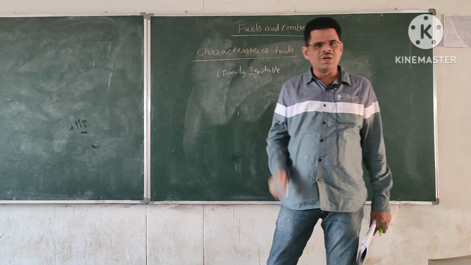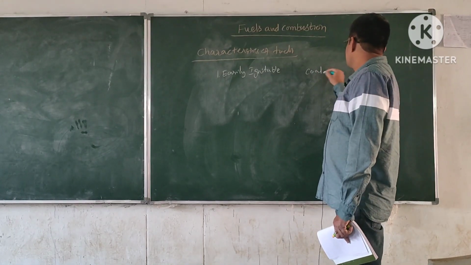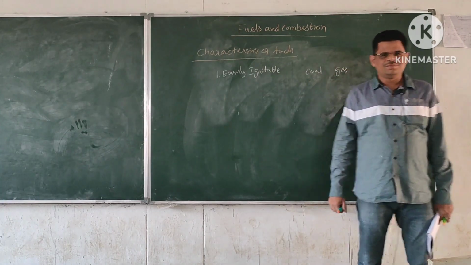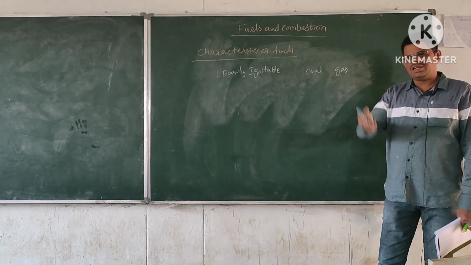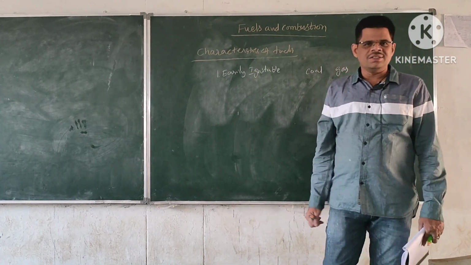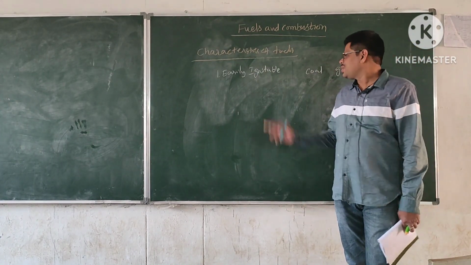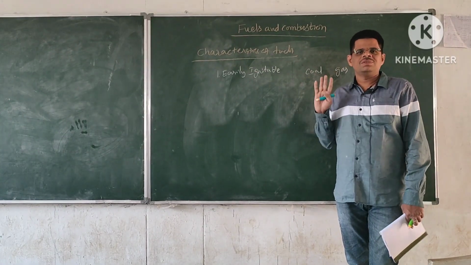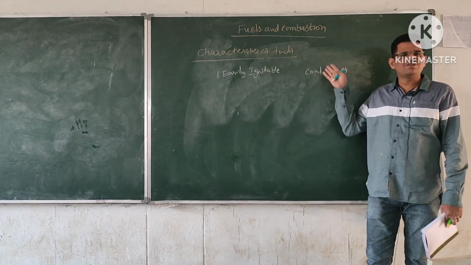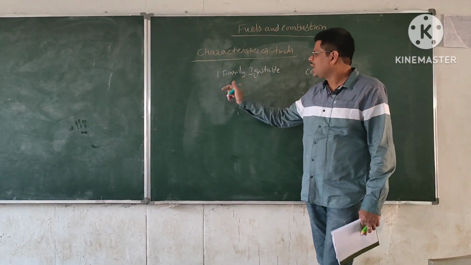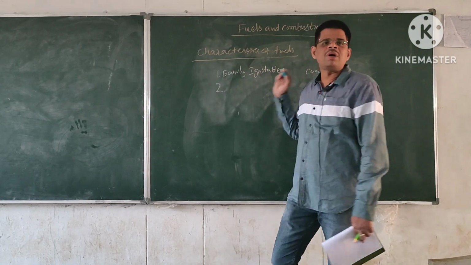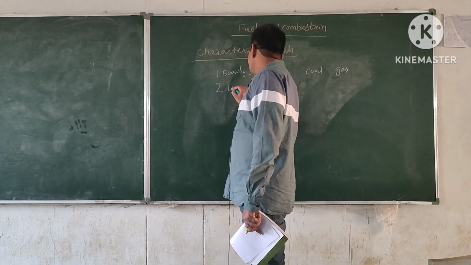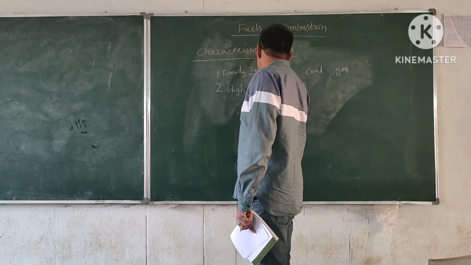So let us take two fuels, say coal and gas. Which is easily ignitable? Gas is easily ignitable. So in our gas stove, simply with the click of lighter, the stove burns. But whereas if you take coal, it is somewhat difficult. It is not easy to ignite the combustion process by using coal. So any fuel should have easily ignitable property. So that is the first property, and then it should have high heating value.